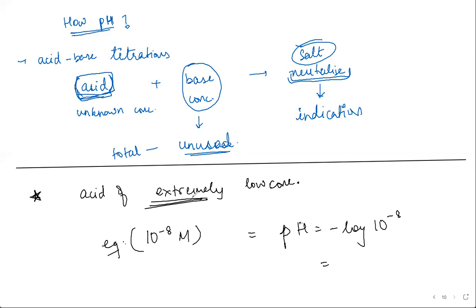If you have acid of extremely low concentration, so I'm taking HCl, but 10 power minus 8 molar HCl, and I calculate the pH as per my formula, minus log of H plus ion concentration, how much will I get?